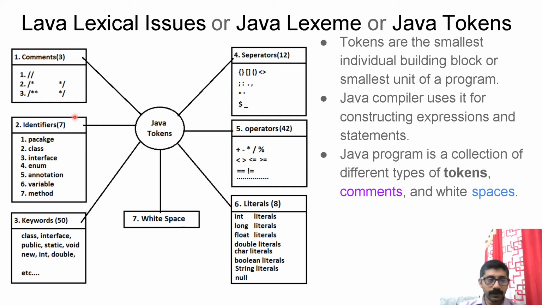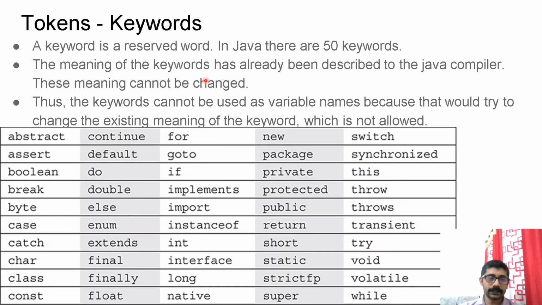Now, which are the major types? In your program file you will see comments, identifiers, keywords, separators, operators, literals, and a lot of white spaces. So your program consists of these seven things only. Now let us see the significance of each of these things in detail.